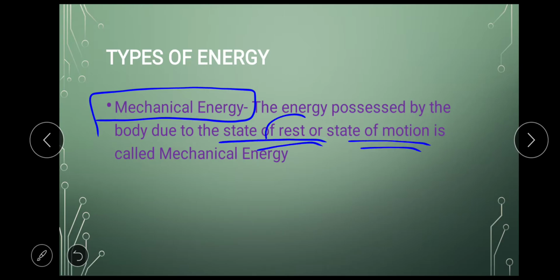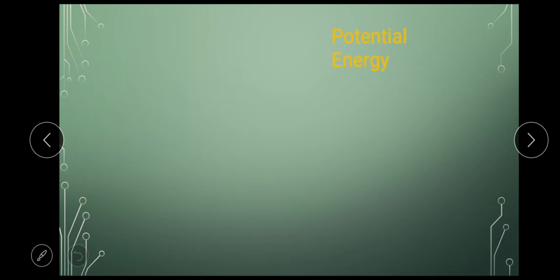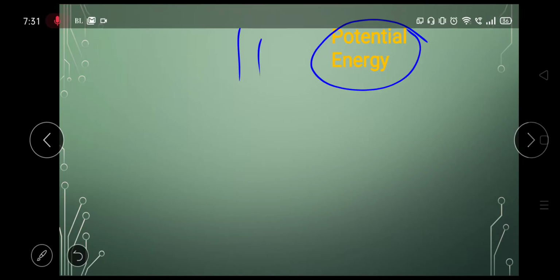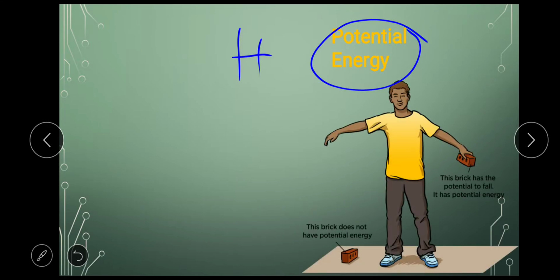Okay, when it is at rest we say that it has potential energy, and when it is in motion we say it has kinetic energy. Out of this we started with potential energy. What is potential energy? Potential energy is the energy possessed by the object because of its height. Here we saw an example that one brick is lying on the floor and another brick is at a height of few meters or few feet. So this brick here will have more energy compared to this brick.